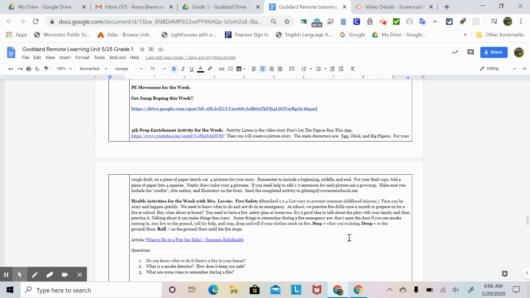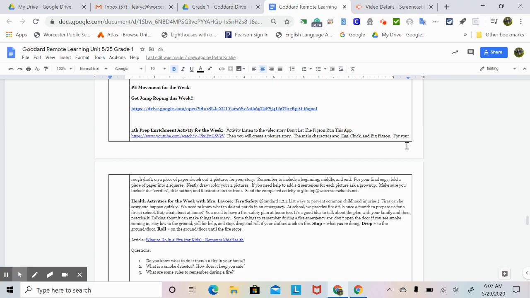I'm going to read today Mr. G's fourth prep enrichment because I have not read that one yet. You're going to listen to the story, Don't Let the Pigeon Run This App. Ooh, I love the pigeon books, but I've never read that one. So click on that link there to listen to it. Then you will create a picture story. The main characters are Egg, Chick, and Big Pigeon. For your rough draft on a piece of paper, sketch out 4 pictures for your story. Remember to include a beginning, middle, and end.